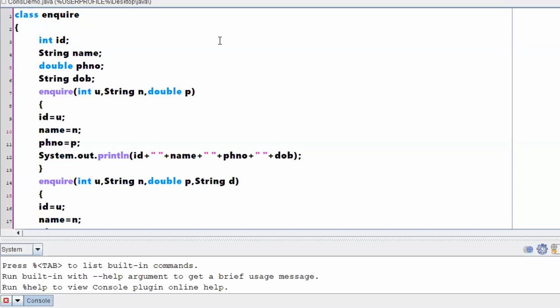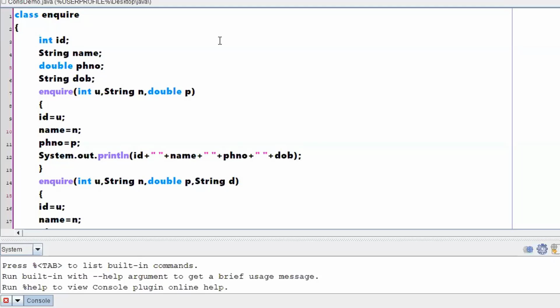And one more question, sir, could you tell me how Java assigns a default constructor? If you are not passing any arguments, then it is called a default constructor. Even if you are not writing any constructor, there will be a constructor available, right? Now, what will this constructor do? That constructor will initialize all the instance variables with default values.